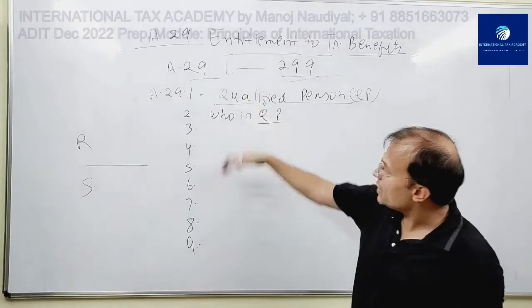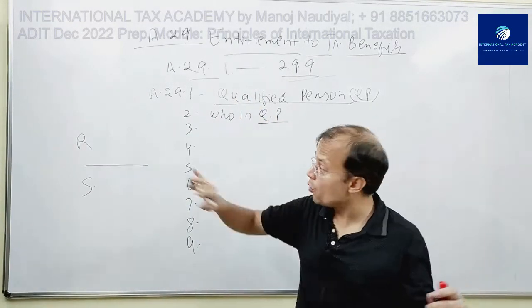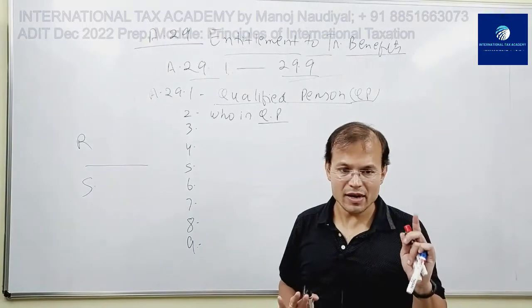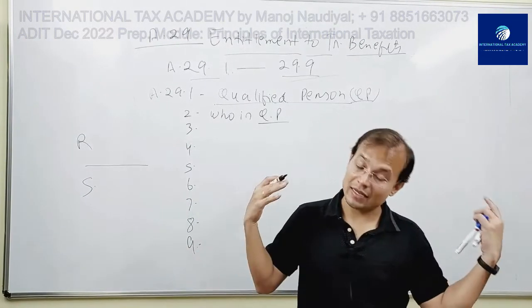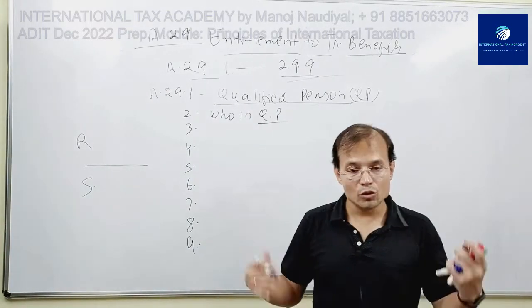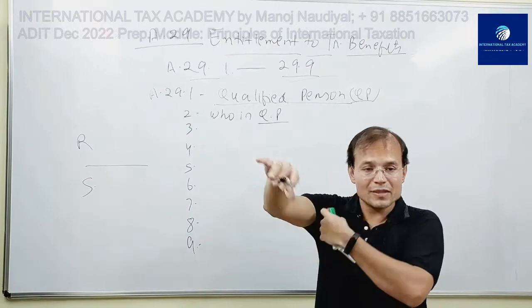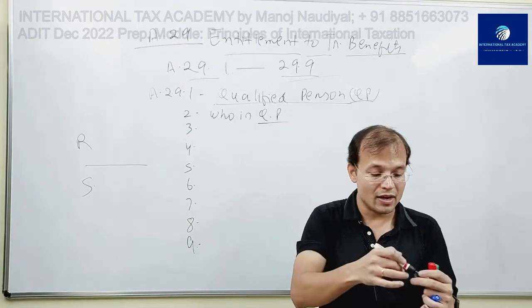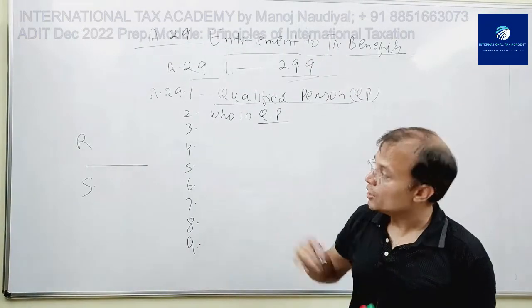And mind you, this Article 29 is applicable from the perspective of both R and S. Fine, because both the states or either of the states can use it to adjudge whether this resident is entitled to receive these treaty benefits. Right? So either of the states.